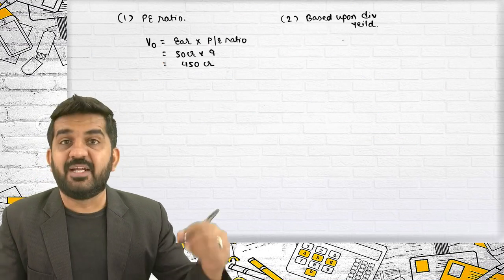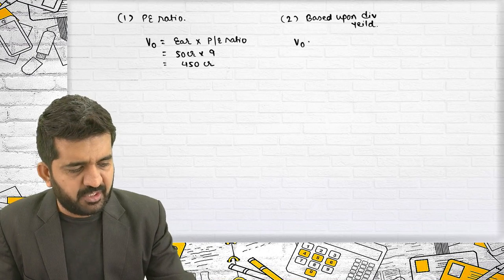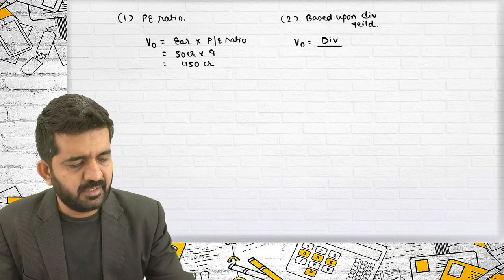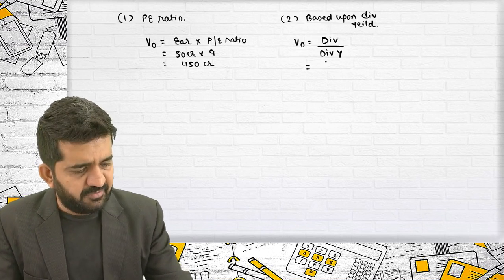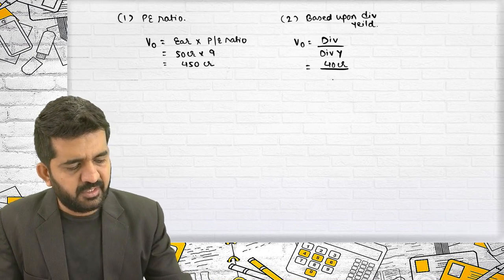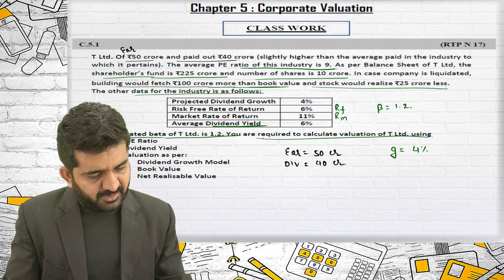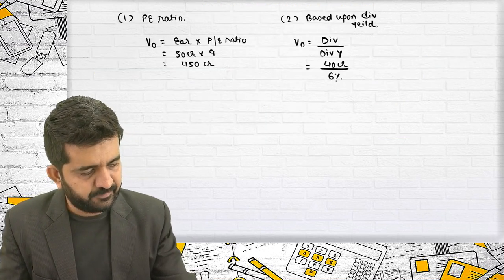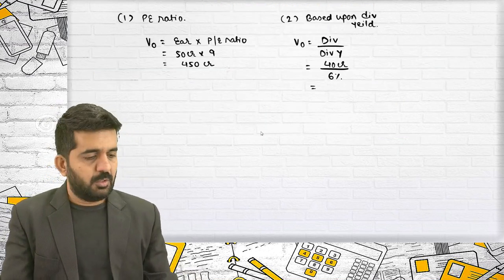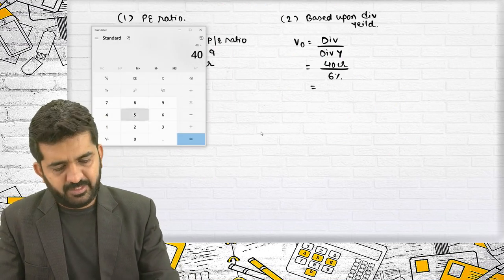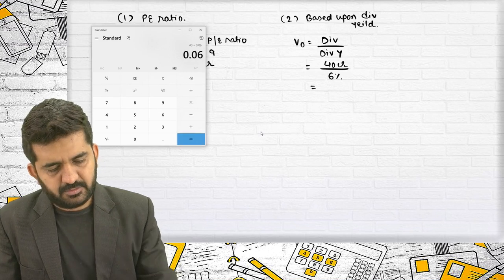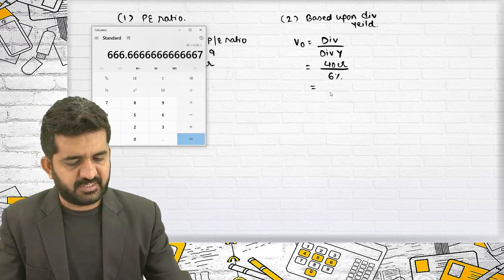Based upon dividend yield, value is dividend divided by dividend yield. What is dividend? 40 crores, divided by dividend yield, which they have already given as 6%. 40 divided by 6% is 666.67.